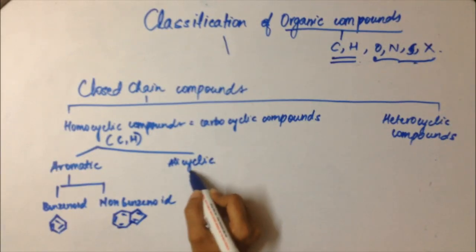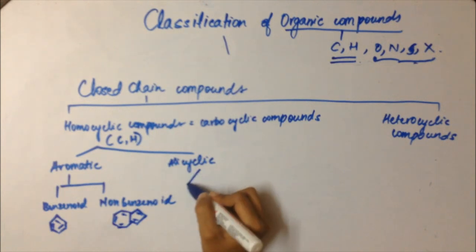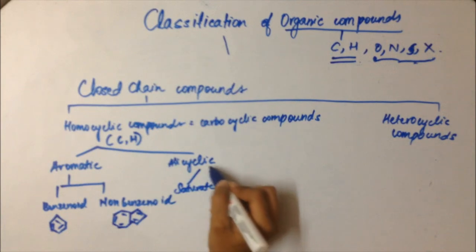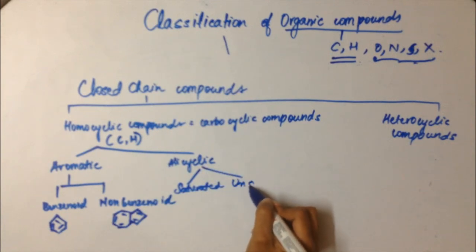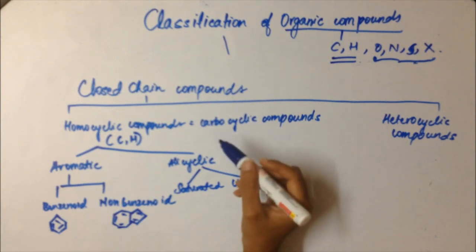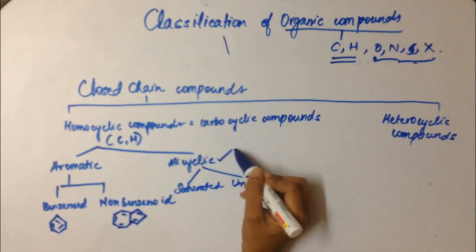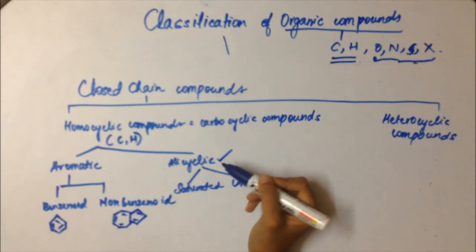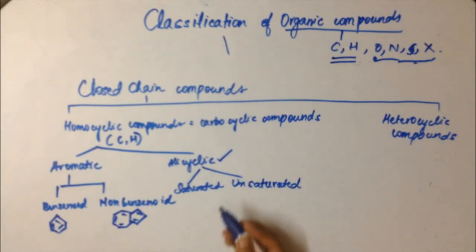Alicyclic compounds are classified into saturated and unsaturated alicyclic compounds. So alicyclic compounds are basically rings which contain only carbon and hydrogen, and they don't have resonance in their ring.